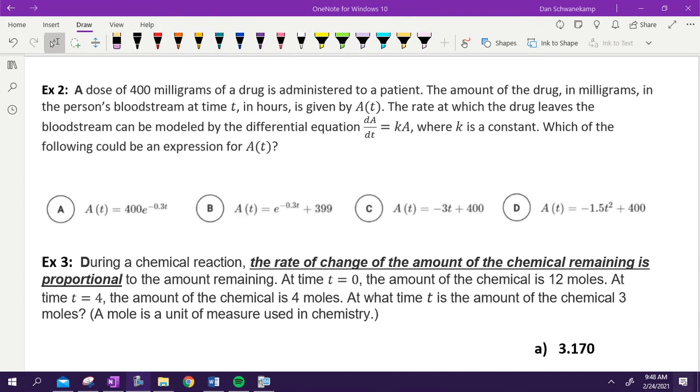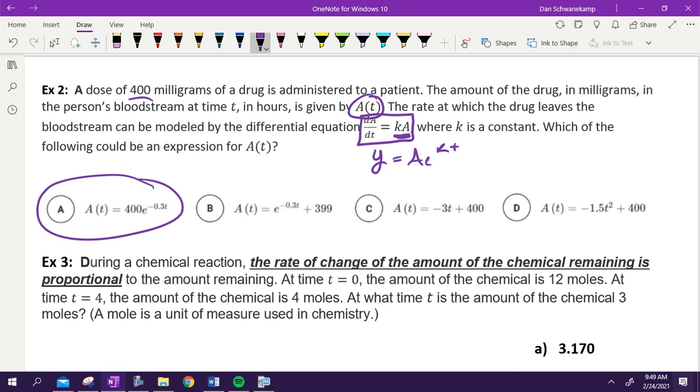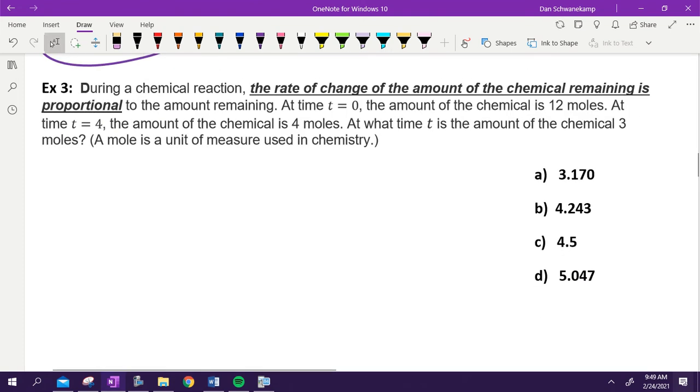Hopefully it's pretty easy. We got dA dt. It's this guy right here. We are trying to find A of t. What would I need to do with dA dt to get just A of t? Integrate. And when I see this is a directly proportional relationship, I know that the antiderivative of that is going to be this: y equals Ae^(kt). I know that I start with 400. The only equation that makes any sense is A. Understanding that this right here becomes that right there is the key to everything we're doing today. Let's go to example 3.